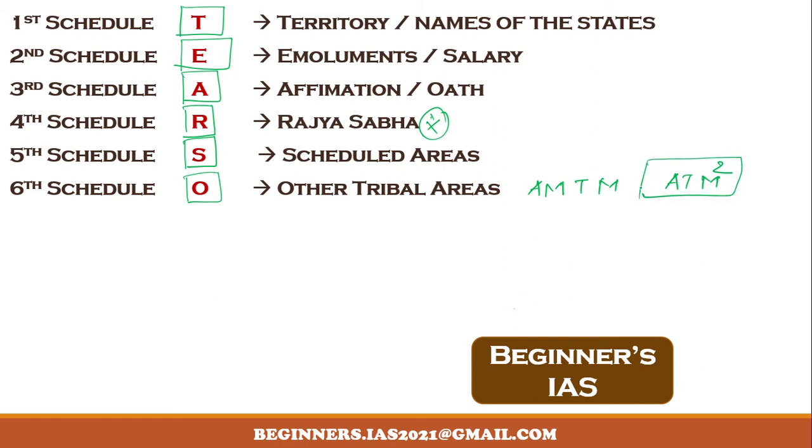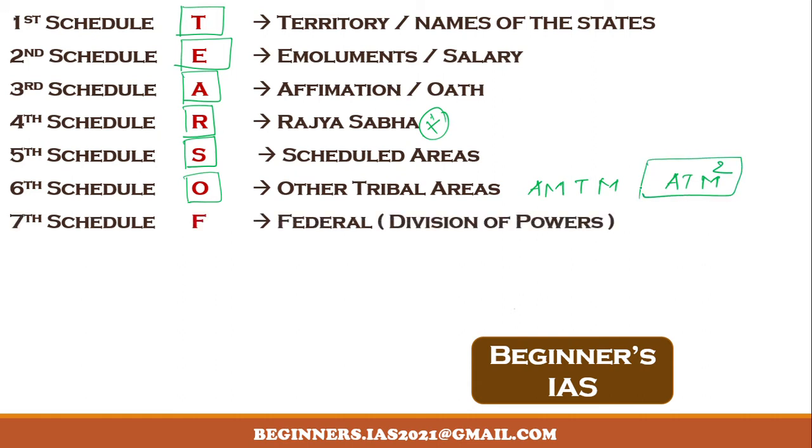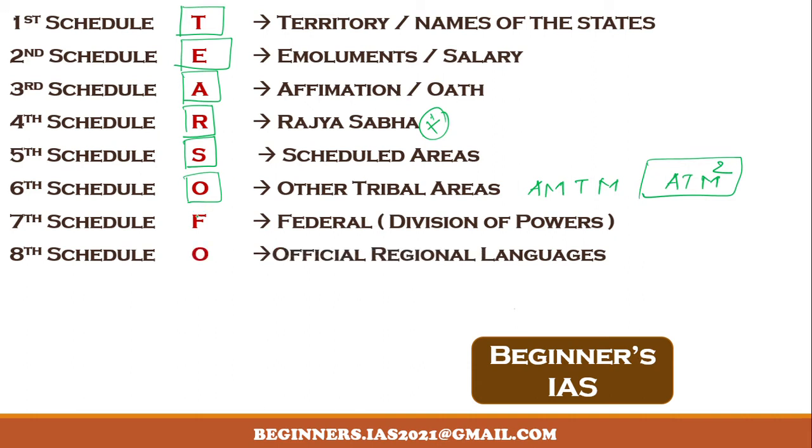Okay, and then the seventh schedule, it deals with the federal, that is the division of powers between the union and states in terms of lists. That is union list, state list, and concurrent list. And then the eighth schedule deals with the official regional languages. So remember this also. See, at present there are 22 languages, but originally it had 14 languages. Kindly remember this also. We have discussed a simple trick to remember this also.